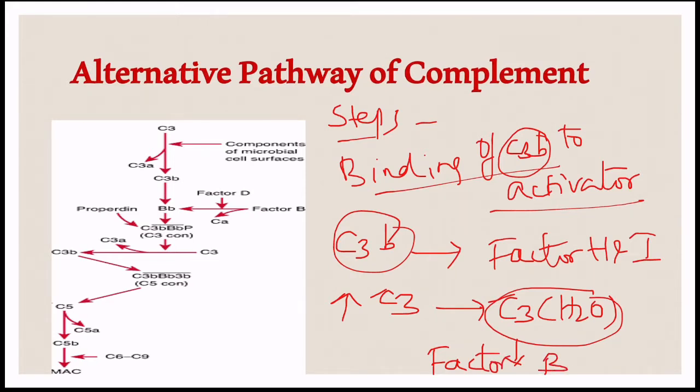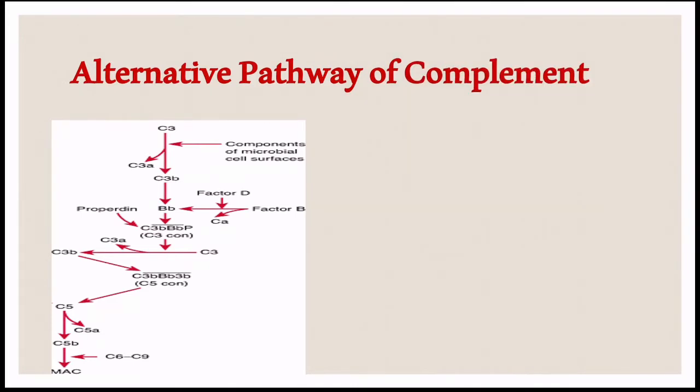C3b is produced continuously. At higher concentration C3 undergoes spontaneous hydrolysis and produces C3H2O. This C3H2O binds to another serum protein, that is factor B. Factor B now becomes sensitive to the cleavage by another factor, that is factor D. Factor D is a serum protease.